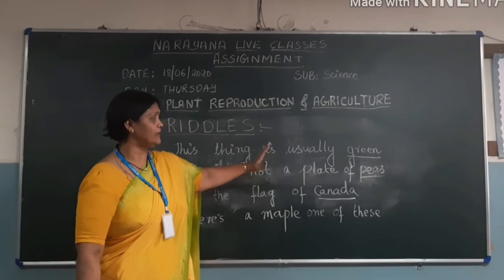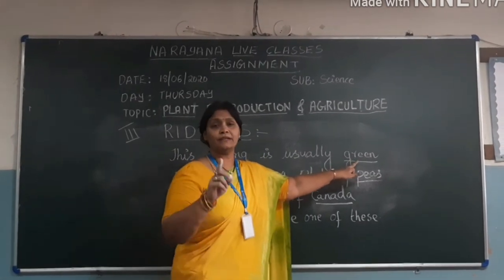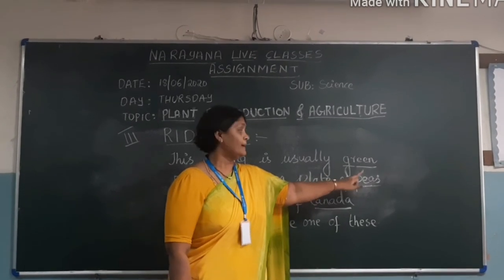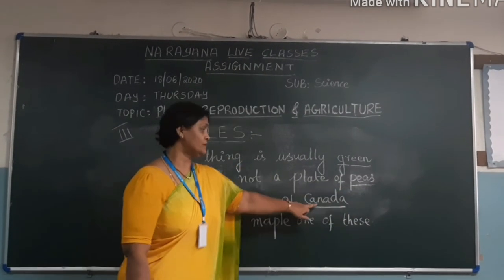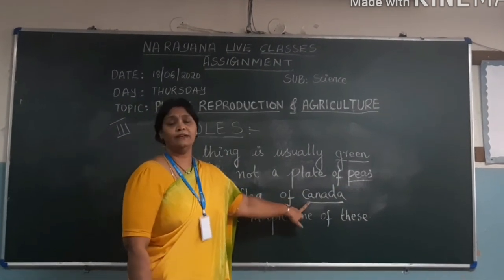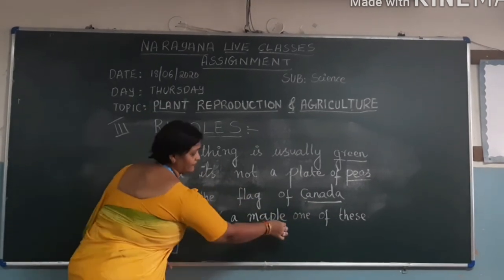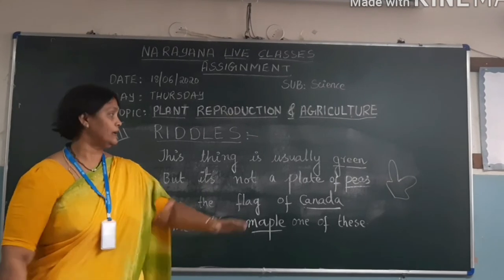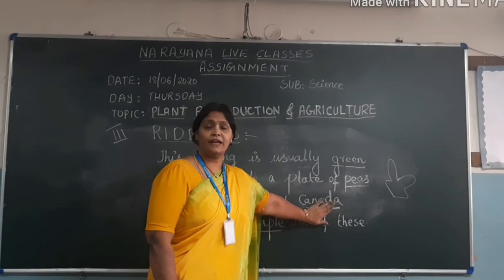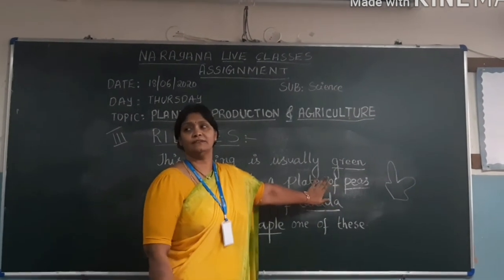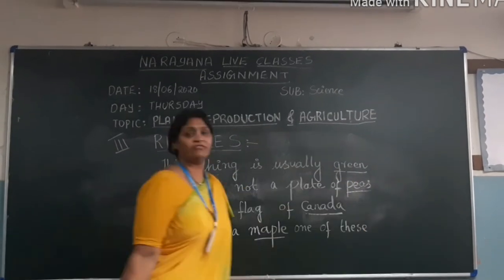Now if you see this riddle, I have highlighted some words. Green means something is green, and peas also are green. When it comes to Canada, if you see the flag of Canada, you will see a leaf on that, a maple leaf. So the answer for this is a leaf. It looks green in color. So the riddle answer is leaf.